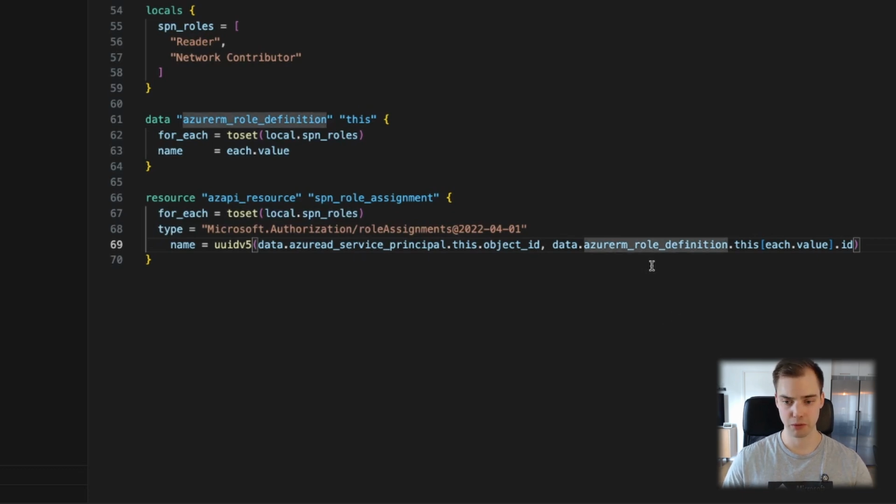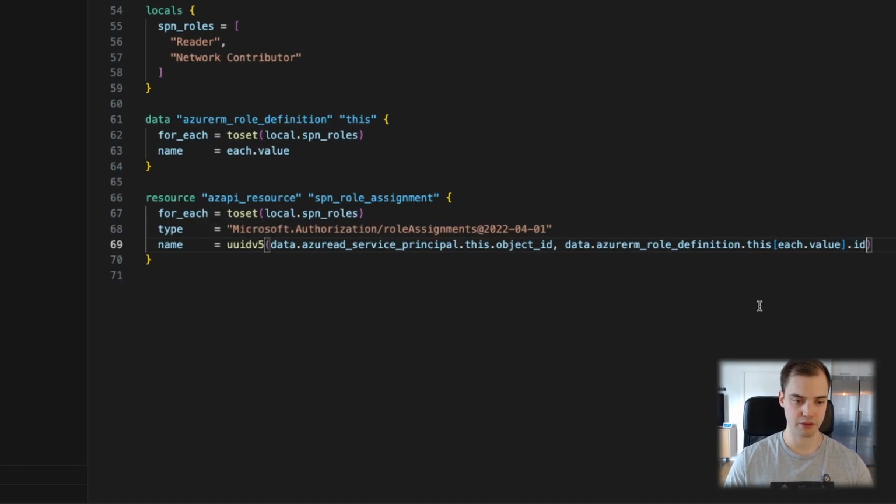Then we will grab the role definition. Since this is from a for_each, we have to specify which index, and it's just fine doing each value. We could do an ID, or you could do role definition ID. Actually, we'll just do ID and see if that works.